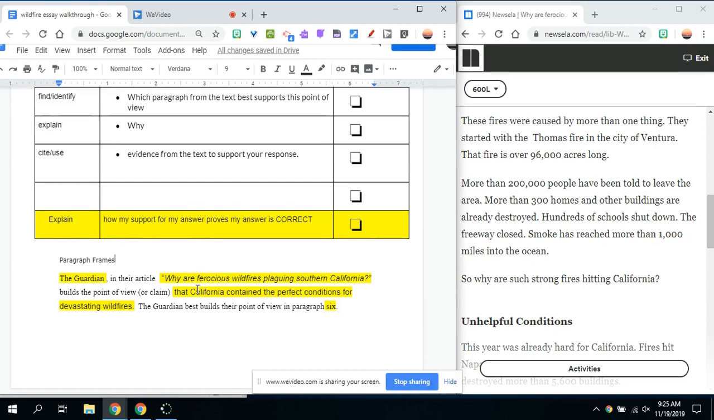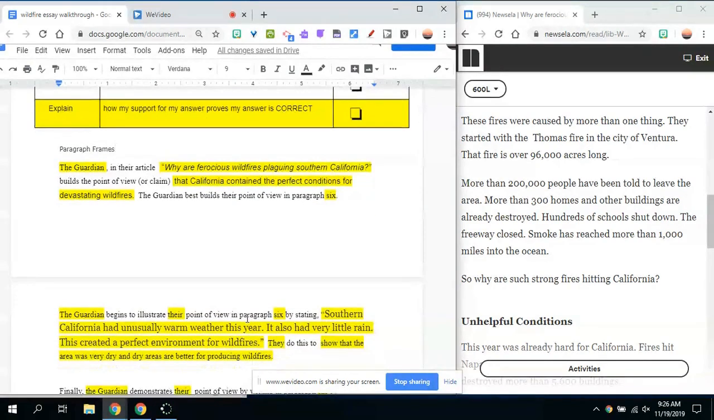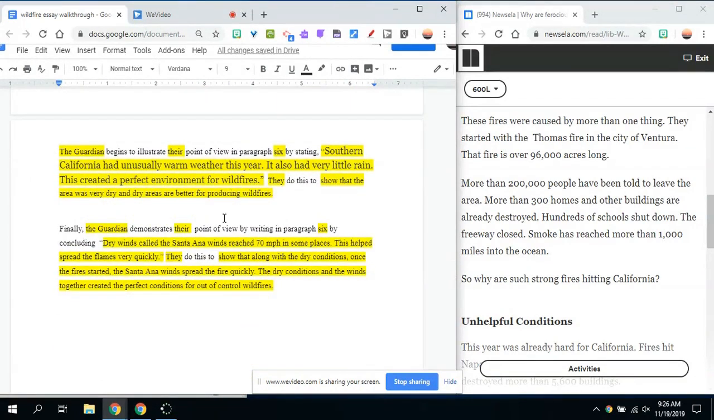Now, in that introduction, I answered the question. I gave a basic answer. My job for the rest of this essay is to offer support or proof using the text to prove that answer is correct, that paragraph 6 shows that California contained the perfect conditions for those wildfires. So moving into my body paragraph, it says the Guardian begins to illustrate their point of view in paragraph 6 by stating, and here you'll notice that I add quotes because this is a direct quote from the text.